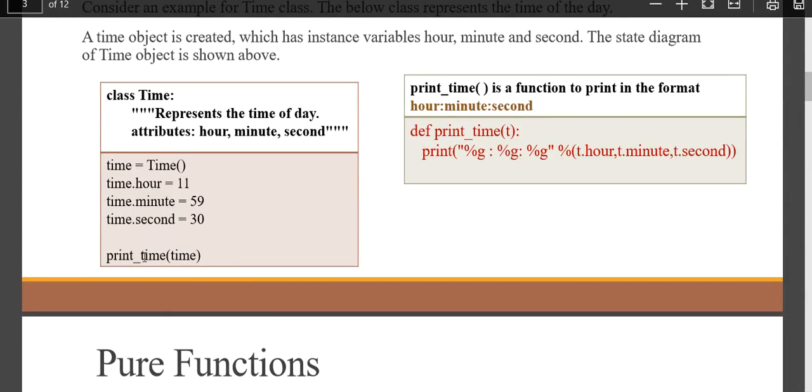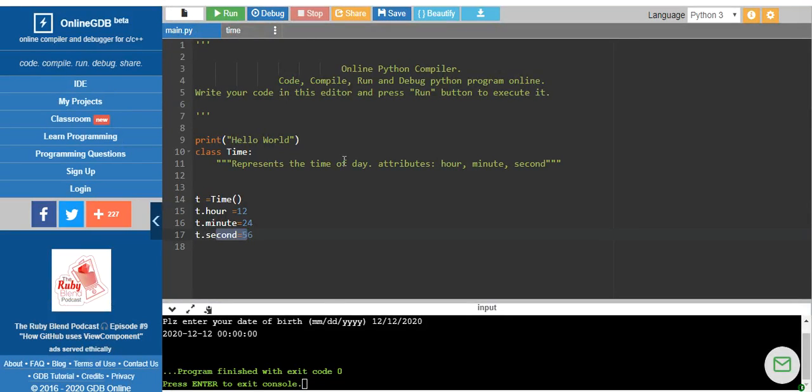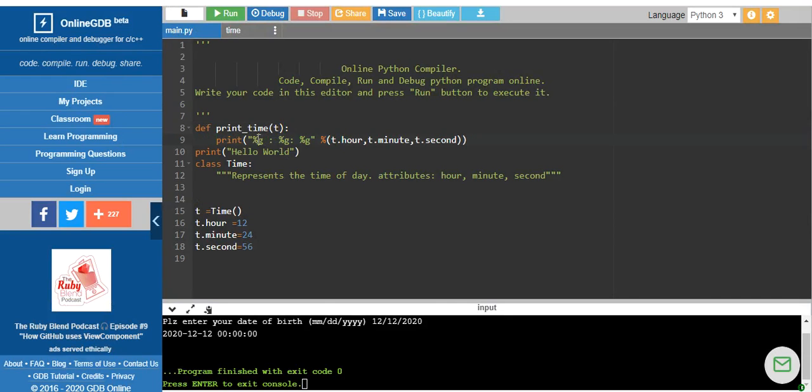In this program I am using a small function which is going to print our time in a particular format. It is not a predefined function; it is a function defined by the user, and you can see it printed in the time format. How do you call the function here?